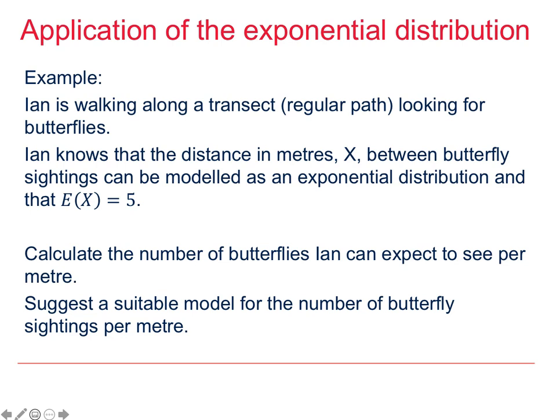Please pause a moment to read the example and answer the questions. Now here the expected value of x between butterfly sightings, as the distance in meters, is 5. So if the distance between sightings is 5 meters, the number to be seen per meter is going to be the value for lambda. What we need to remember is that here we're looking at 1 over lambda, which is 5, so lambda is 1/5, which we could write as 0.2.